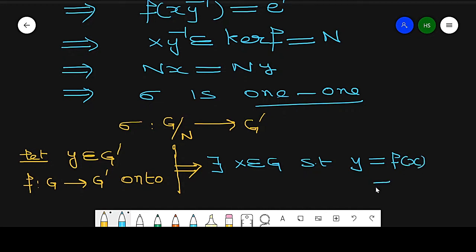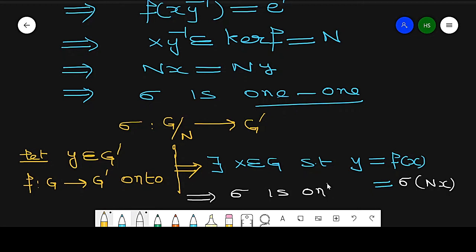By definition, this f of x is equal to sigma of nx. So for every y there exists an nx which is a pre-image of y. If it has a pre-image, it implies this mapping sigma is onto.